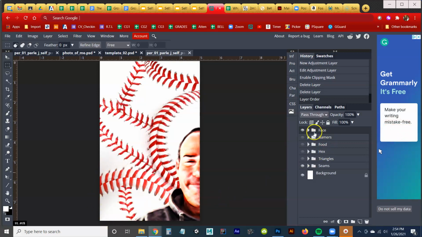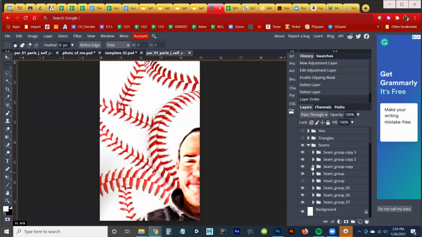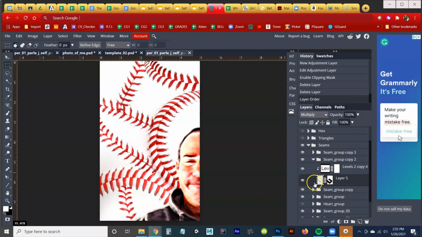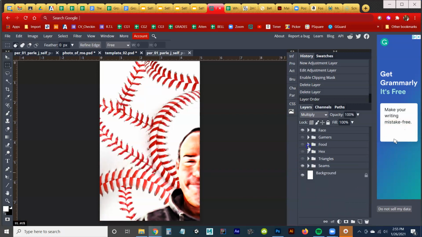So the way I've constructed this, and again, it's all a bunch of different layers. Oops, that's my face layer. It's all a bunch of different layers in my seams group of seams that I've duplicated, rotated, moved into place, and masked out so that they all sort of fit together a little bit. I believe I have multiplied each one, using a blend mode as well. See, I've got multiply on a lot of these. That gets rid of that white. If you look real closely into this thumbnail, you can see that it's seams with white, but if I multiply it, that white goes away really quickly. Obviously a mask on it as well. So that's how I have organized it.